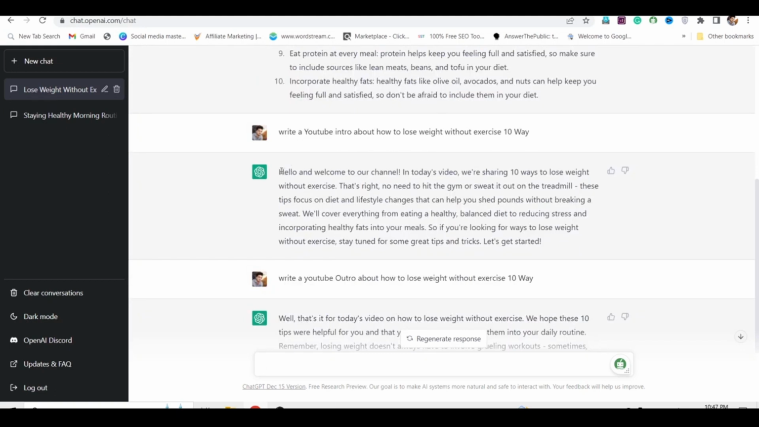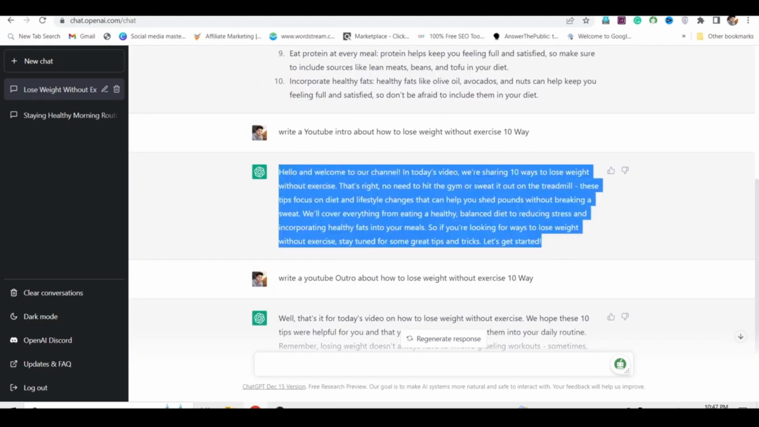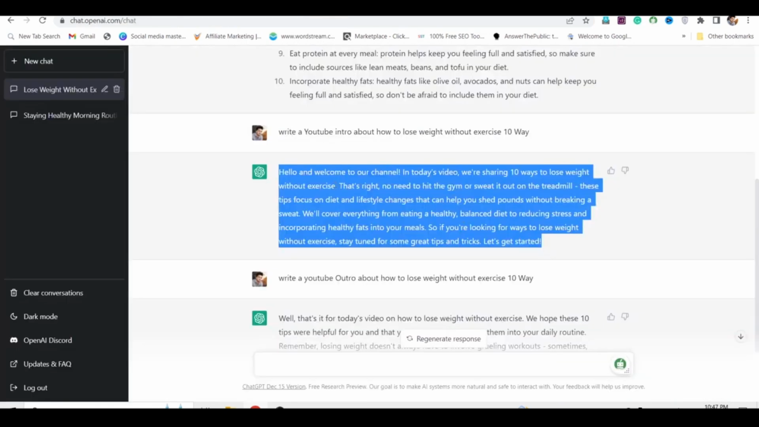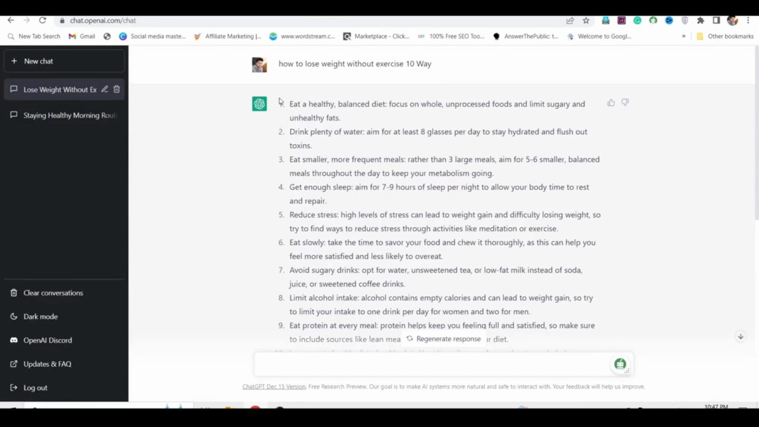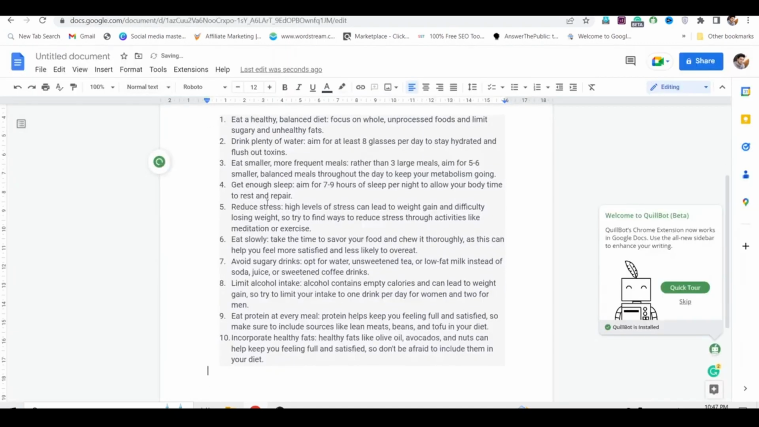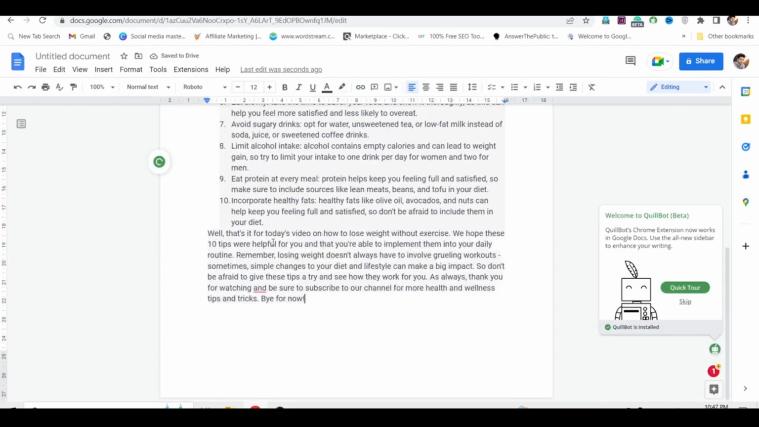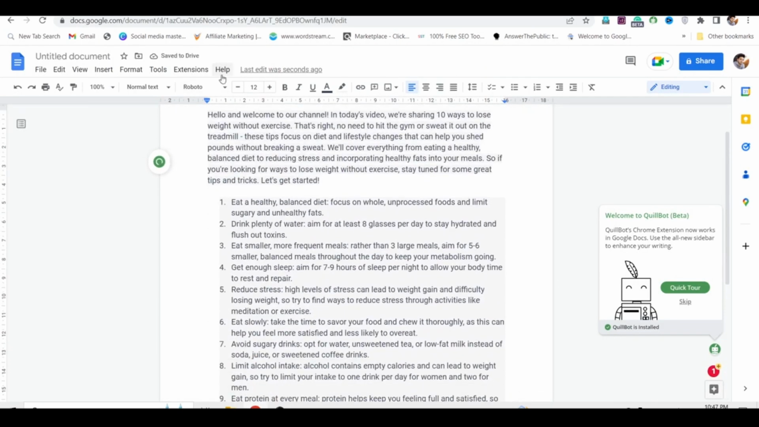Rule 4. Spice up your script with intrigue and emotion. Facts are essential, but captivating scripts go beyond mere information. Use ChatGPT to inject emotional hooks and intriguing elements to keep viewers engaged. Here's how you can do it.